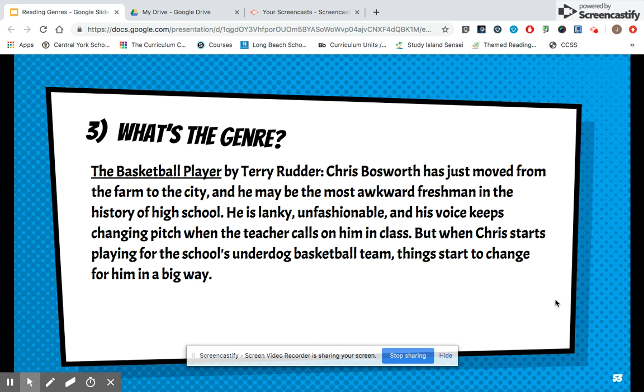Number 3, The Basketball Player by Terry Rutter. Chris Bosworth has just moved from the farm to the city, and he may be the most awkward freshman in the history of high school. He is lanky, unfashionable, and his voice keeps changing pitch when the teacher calls on him in class. But when Chris starts playing for the school's underdog basketball team, things start to change for him in a big way. Pause the video and write your answer.